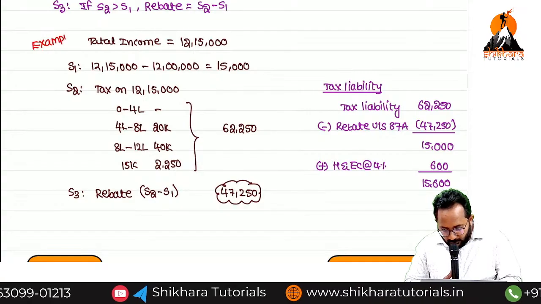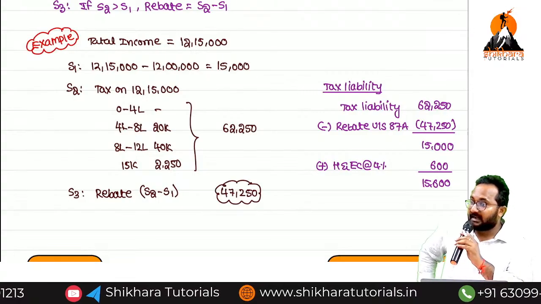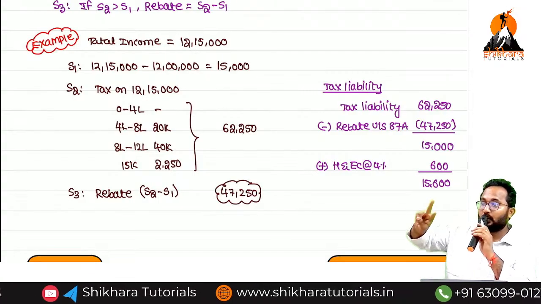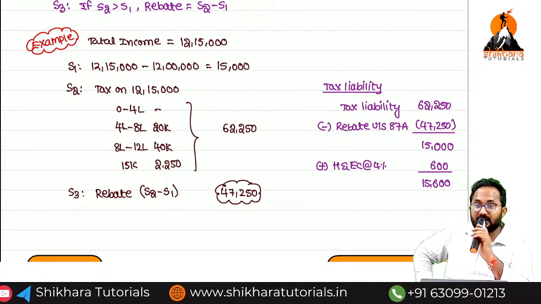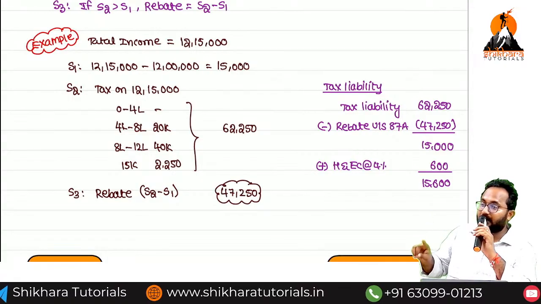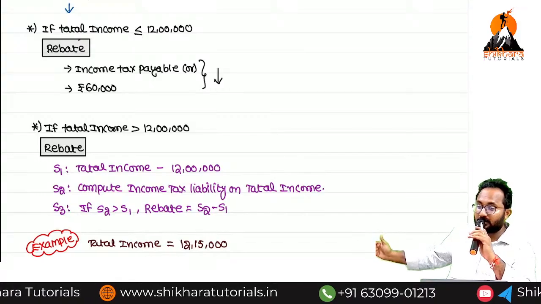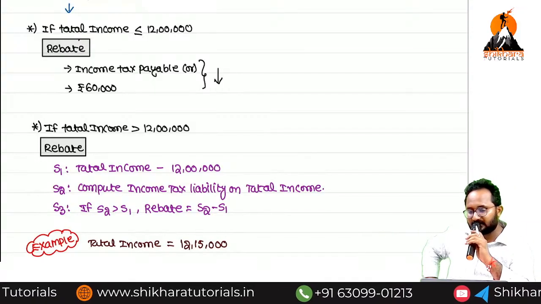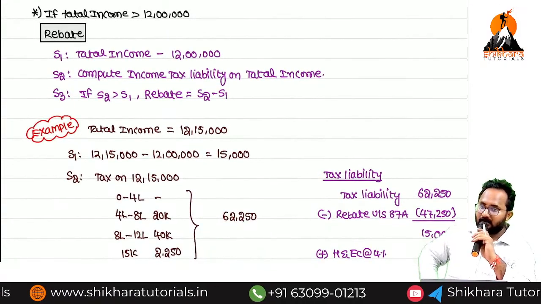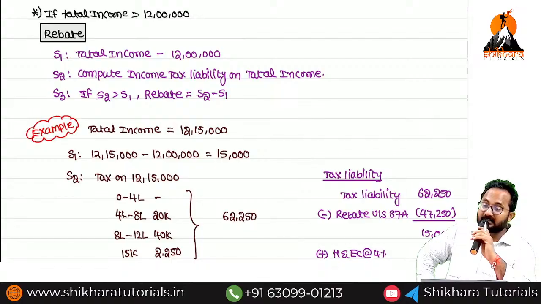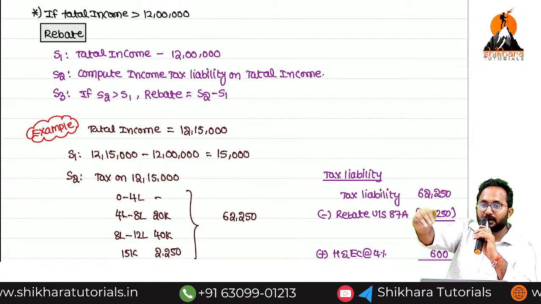So now I want to ask you, rebate under the new regime. Two types we can get. The first one, ma: if total income does not exceed 12 lakh, income tax payable or 60,000, whichever is lower, you can get as rebate. Second, if total income is more than 12 lakh, can I get rebate? Yes, under the marginal relief concept. Some amount of relief they are going to provide you.